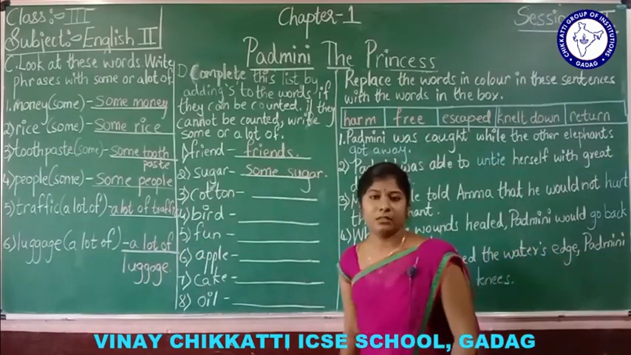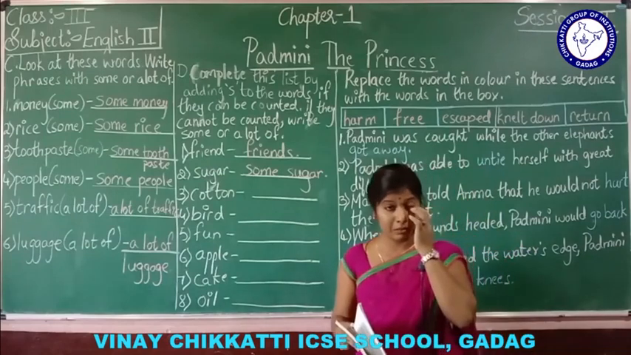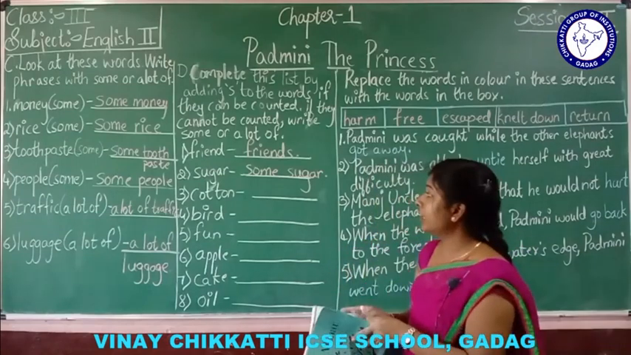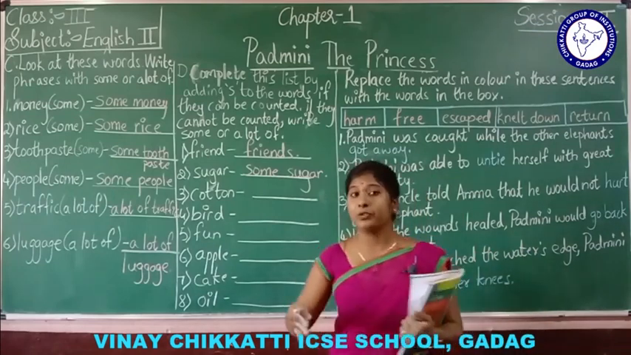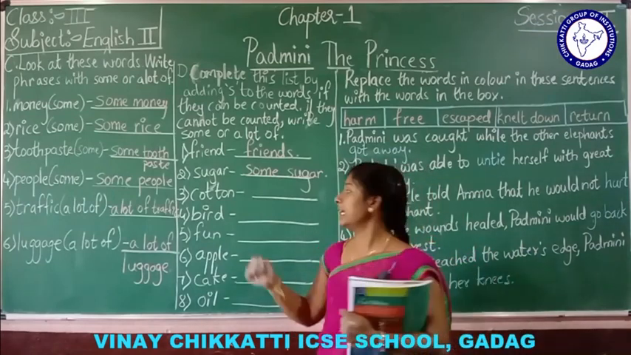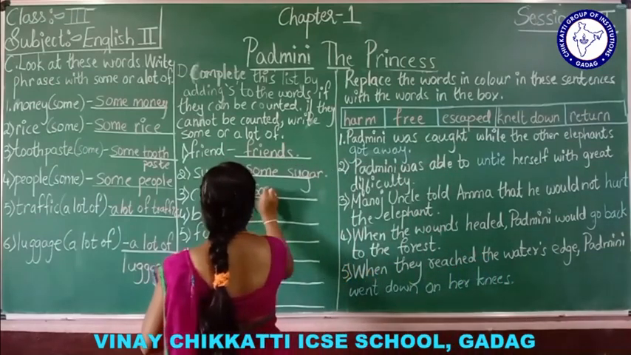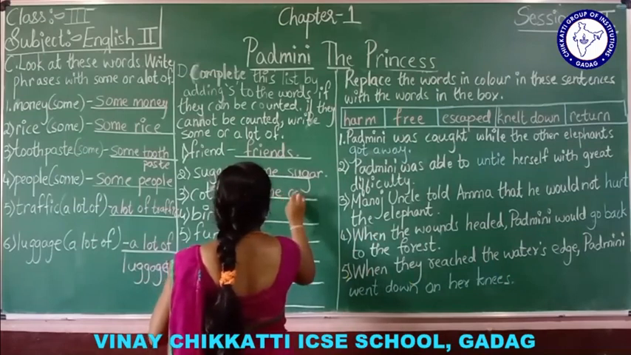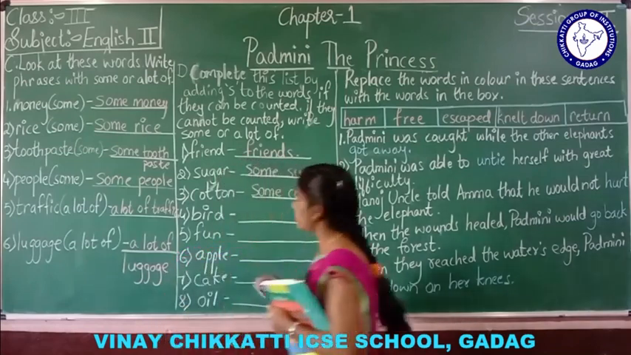Now, cotton. Can you count cotton? Yes. So, here see, if a little bit is there we can count cotton, or if too much is there we can't count, so we can write some cotton. Understood? We can write some cotton.